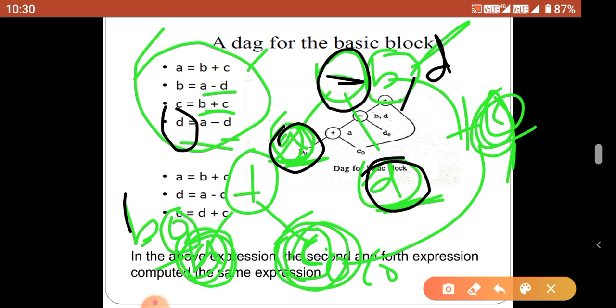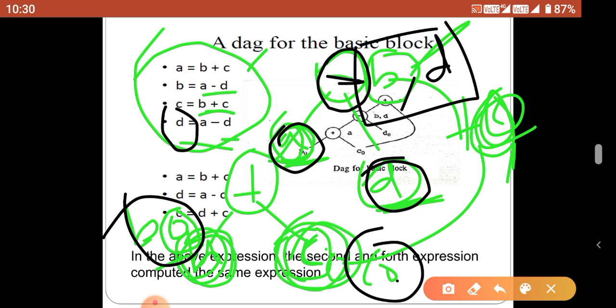Now b naught is a dead node and c naught is dead node here, because that is constructed newly in the other statements. But come to this b minus d. B minus d has the same value, that is a minus d and a minus d. Hereafter we can use any one of the variable, either d or b. Maybe we can use a variable d, not b, because the d is calculated recently. So delete the variable b and use the variable d hereafter.